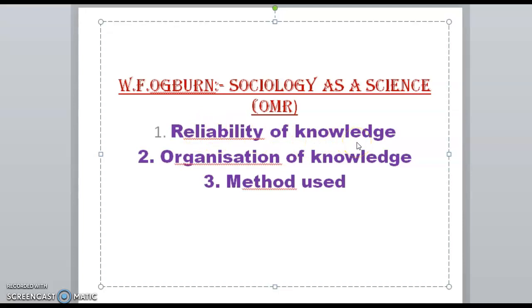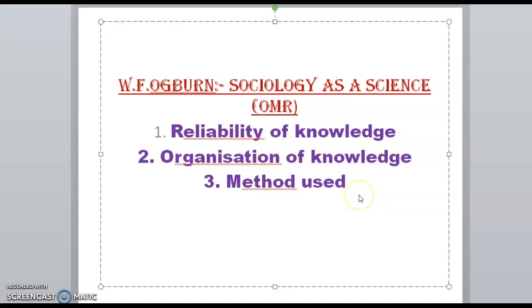That knowledge should be reliable, meaning it should not be a case of exception, right? When we are getting the same result time and again after conducting the study, we will say that knowledge is very much reliable. So we can rely on that particular fact, right? The second one is organization of knowledge. As you can understand, sociologists want to build a theory. So for that purpose, the data or the knowledge should be organized very thoroughly, right? So in sociology, there is an organization of knowledge.